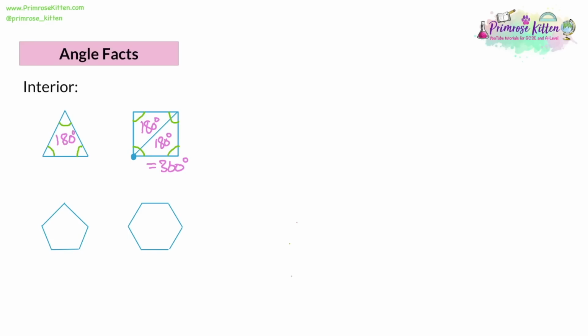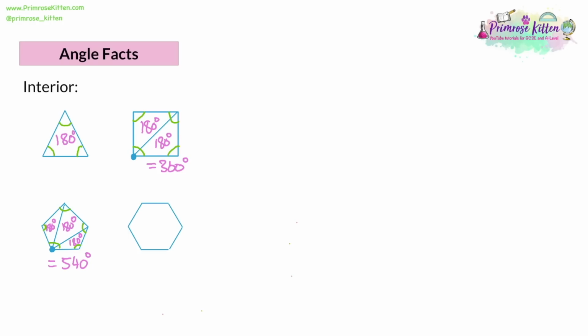Same thing for a pentagon. Now, it's not very common to remember what the angles in a pentagon add up to. So what you do is you choose one corner, doesn't matter which corner you choose, and you join that corner up to every other corner in the pentagon. Like that. And you can see how many triangles it makes, and it makes 3 triangles. So we've got 3 lots of 180. So the interior angles of the pentagon add up to the total of those 3 180s, and that is going to be 540 degrees.